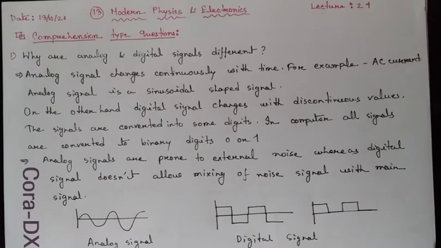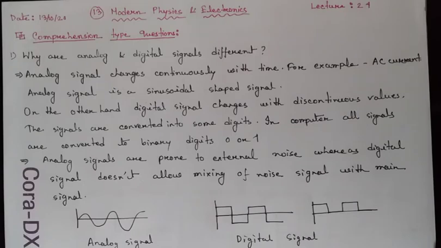Because an analog signal is a continuous signal and the noise signal is very similar to an analog signal, there is a very good chance of mixing a noise signal with an analog signal. But a digital signal is coded with some digits, so noise can't mix with the main signal, and that's why the signal remains secured.